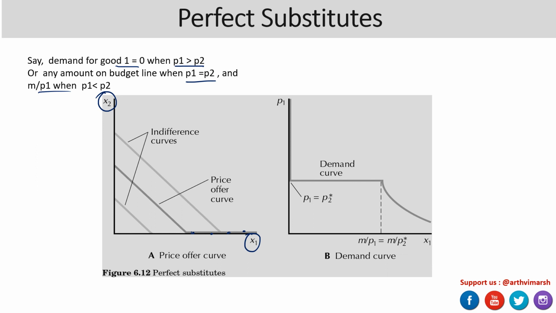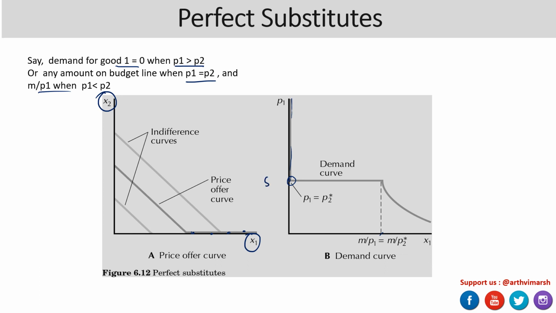And corresponding to this, our demand curve looks as follows. You can see this is coinciding up to the point where the price equals that of the other commodity, and after M upon P1, again you can see that there is an inverse relationship: as the price goes up, your demand is going down.